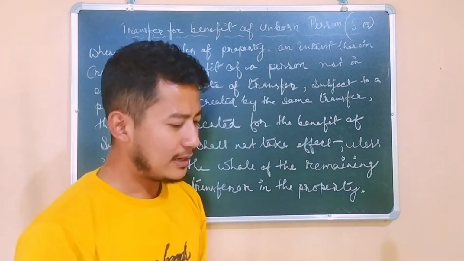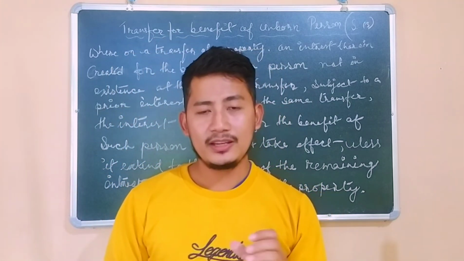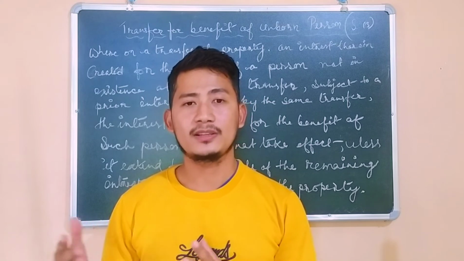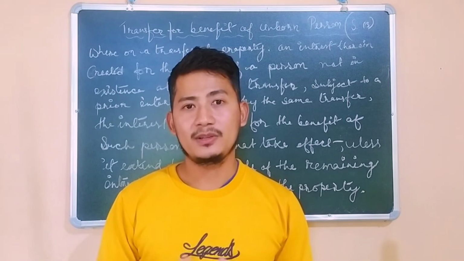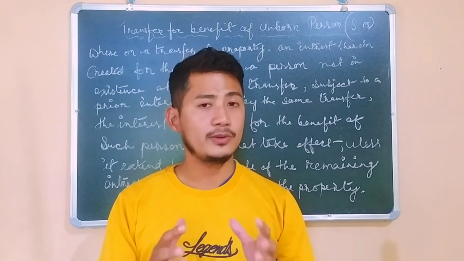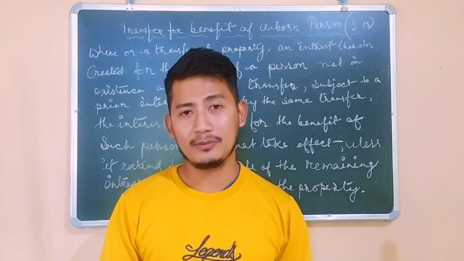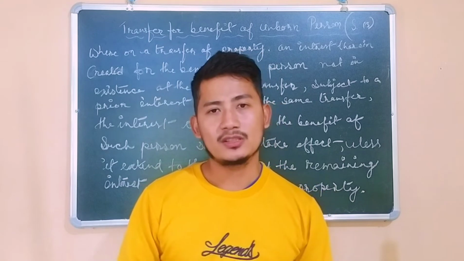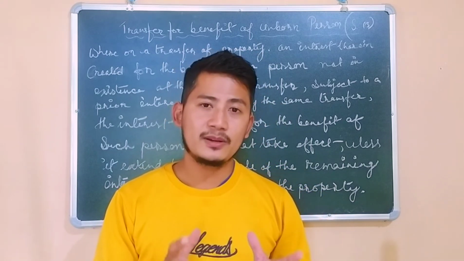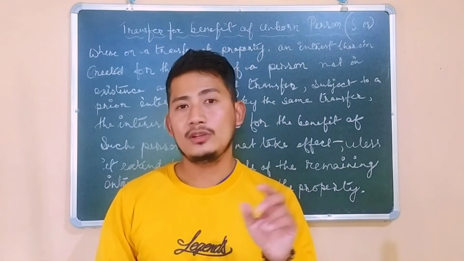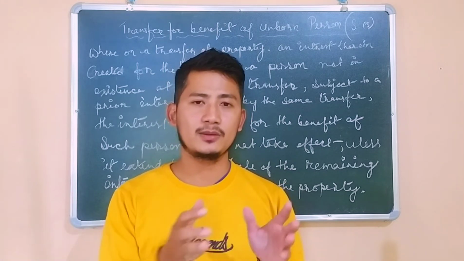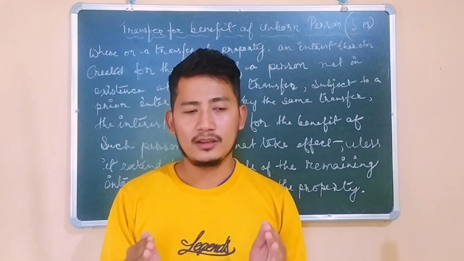Generally, if you read section 5 of the Transfer of Property Act, which defines transfer and what properties can be transferred, section 5 deals with that. I hope you have a complete idea about that. If you haven't, I will definitely make a video on that. So what does section 5 talk about? It says that a transfer can be done only between two living persons, person or persons. The person has to be a living person, and here the person does not only mean the human being.